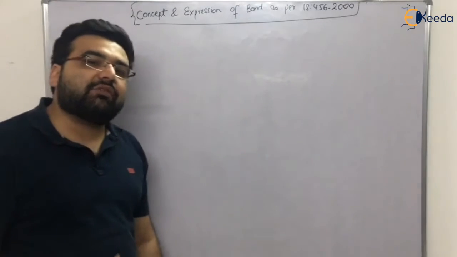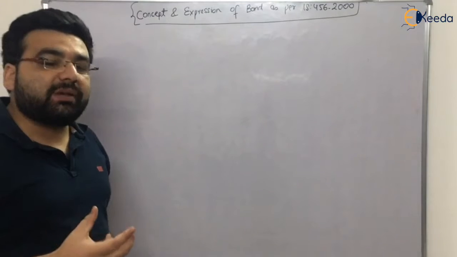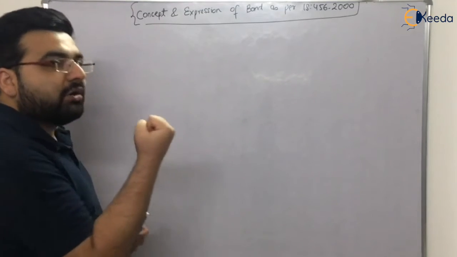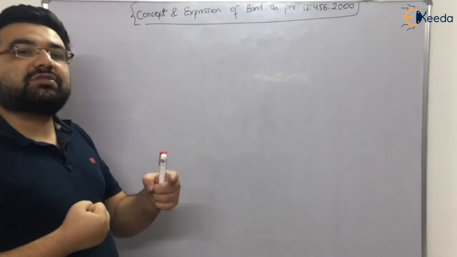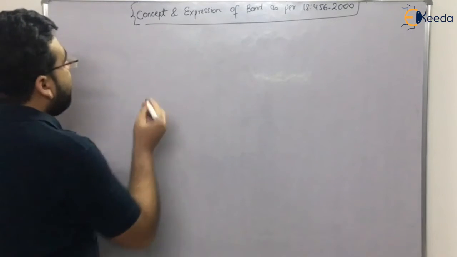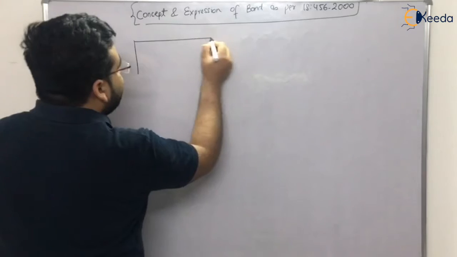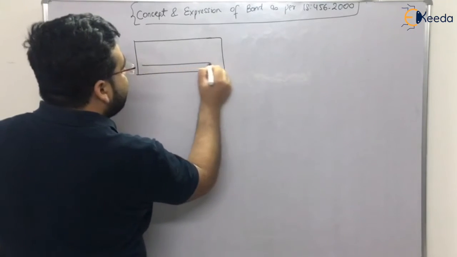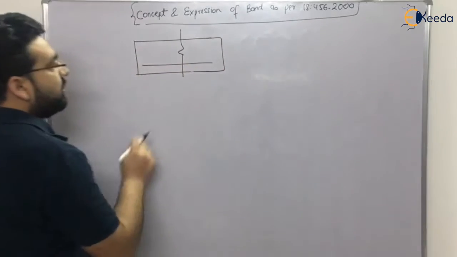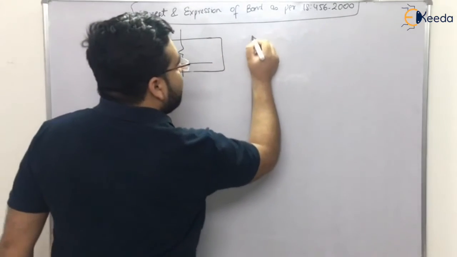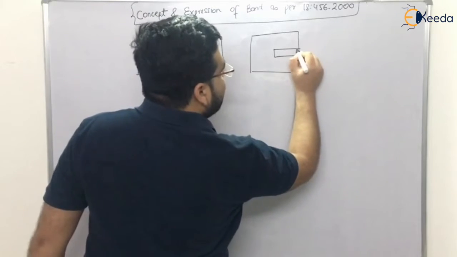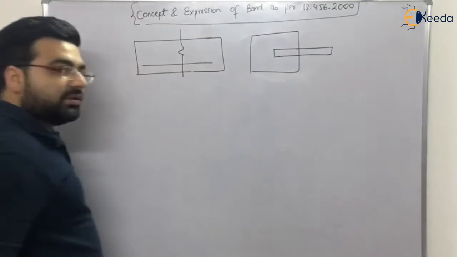So why were the reinforcements not coming out? Because there is a force, or you can say there is a bond between the reinforcement as well as the concrete. For example, let us say this is a concrete section and this is reinforcement. Let me take this section. So the section becomes like this. This is the reinforcement, let us say. Okay.